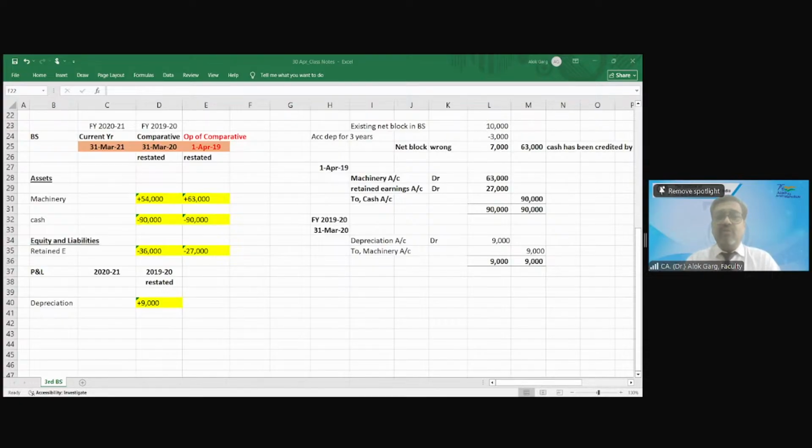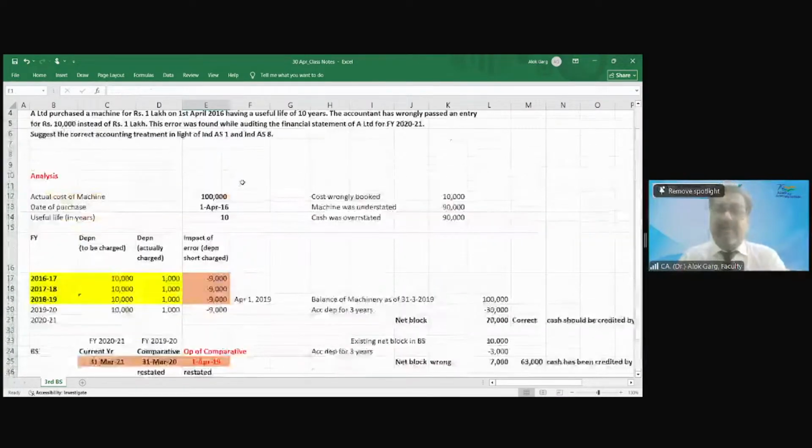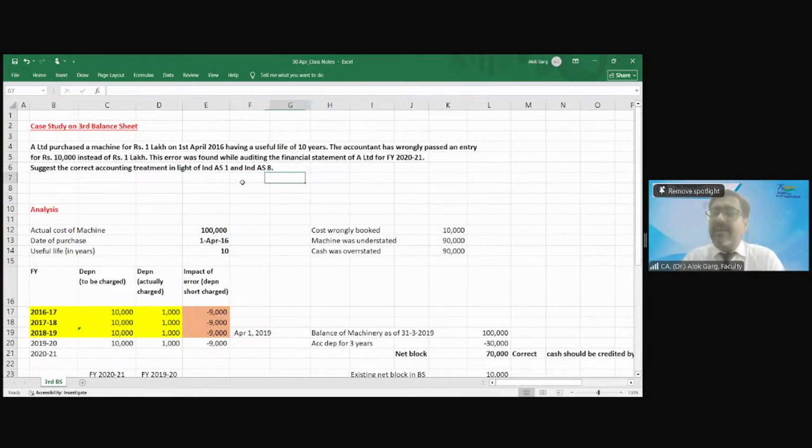Then I'll show you one of the listed company annual reports where everything will get clear if it is not clear. Sir, like Neha got this error in FY 2021. Sir, whether this comparative year restatement and preparation of the third balance sheet is required in the current year financial statement, or do we need to refile our old financial statement? Tell me what to do.